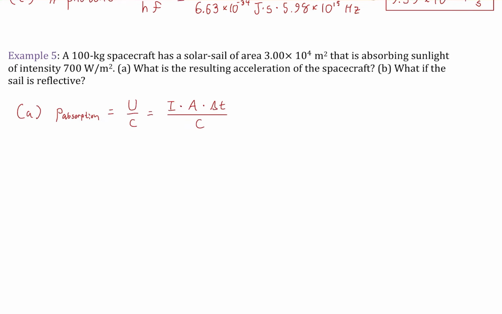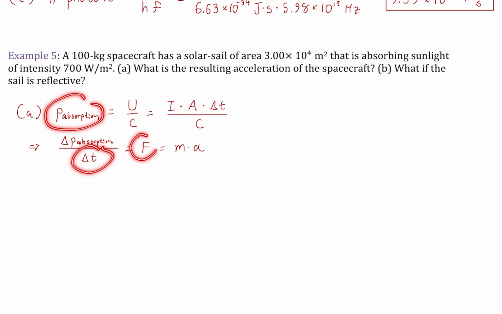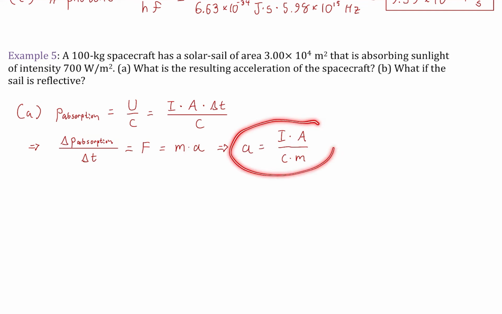So how do we go about doing that? Well, we'll take our momentum related to energy divided by the speed. We're going to then change the momentum here to intensity, area, and elapsed time. And then we'll note that the momentum divided by that elapsed time is force. So we never actually solve for the elapsed time, nor do we need it, because we're interested in the force. And then we'll relate the force by Newton's second law to the mass of the spacecraft times its acceleration, which we were asked for. That means that the acceleration is the intensity times the surface area of the sail divided by the speed of light and the distance.